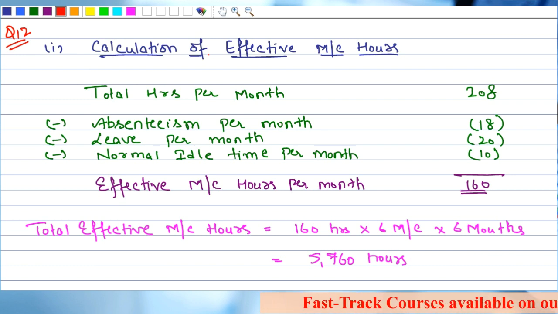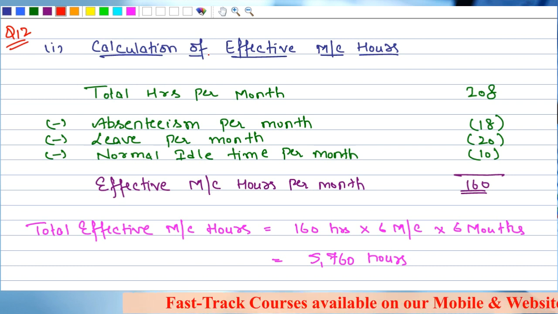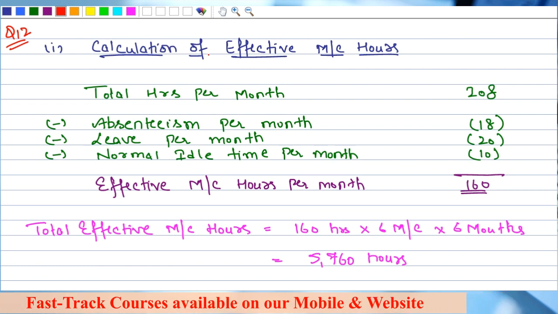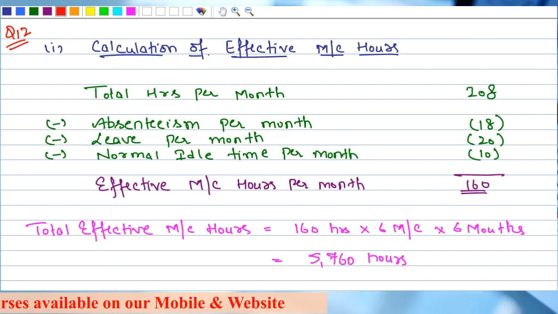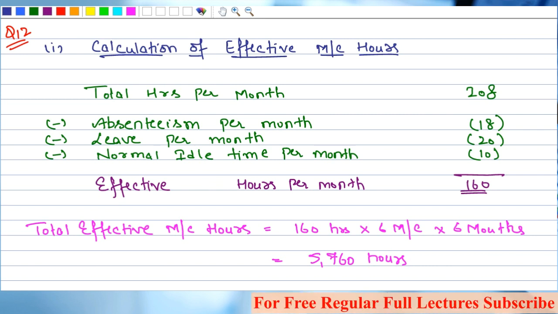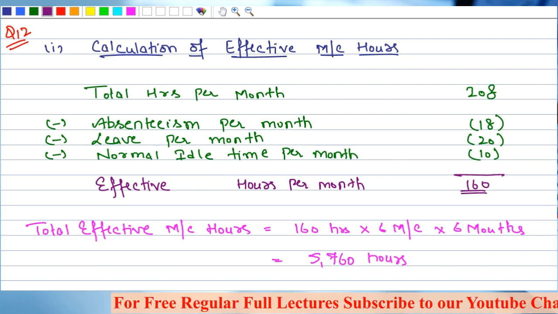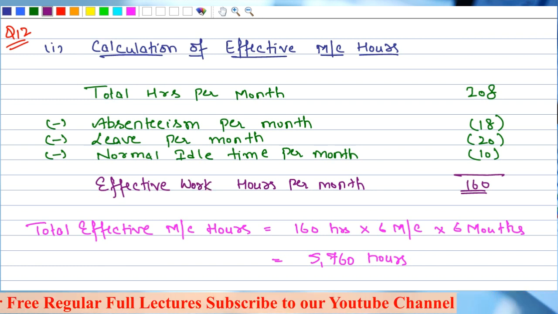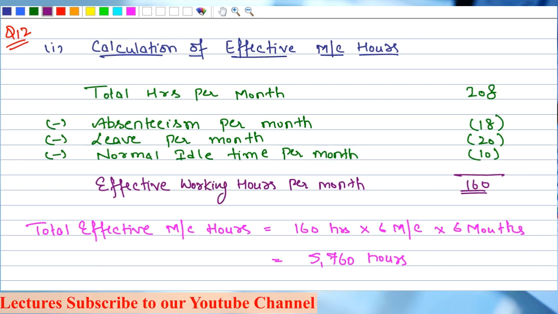Leave with pay per month is 20. Normal idle time 10. So the effective working hours per month is 160.